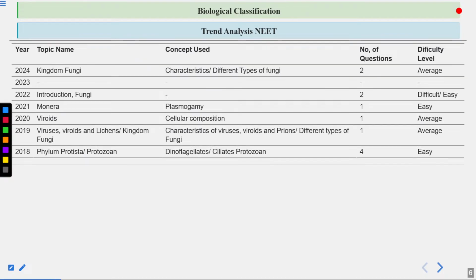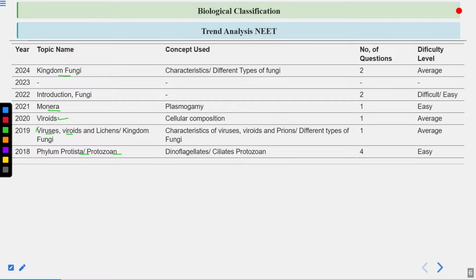Now this table shows you the topic, the concept used, the number of questions, and the difficulty level of the questions, and the year is also given. In 2018, you can see the questions have come from the kingdom Protista. Then questions are coming from kingdom Monera, kingdom fungi. In 2023, there was no question from this chapter. So usually the questions are coming from kingdom fungi, Monera, and the kingdom Protista. Then questions are coming from the topic virus, viroids, lichens. These are also very important.